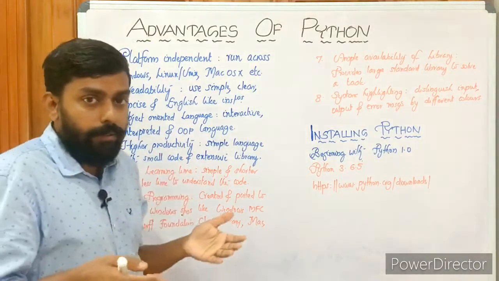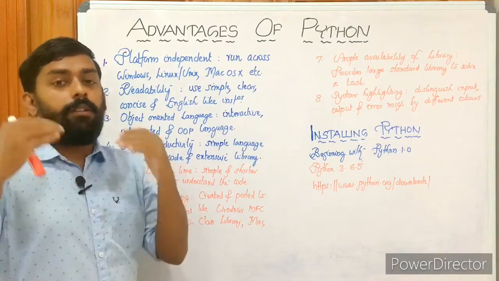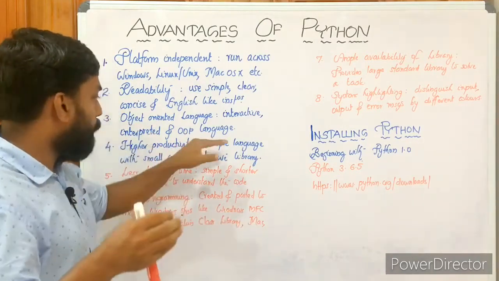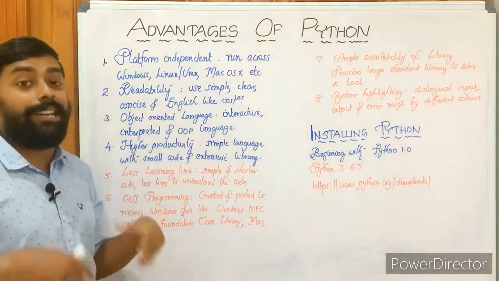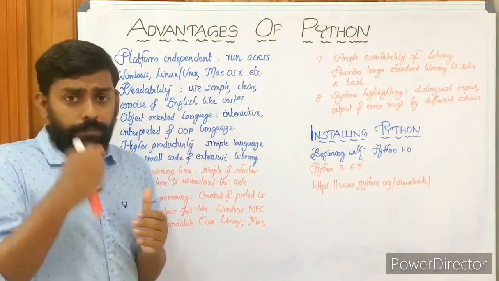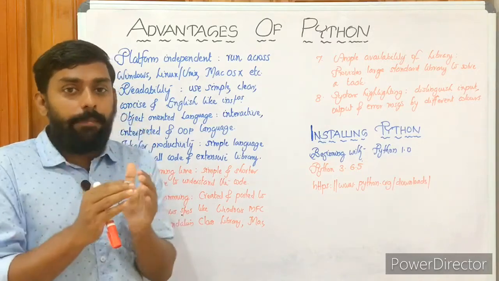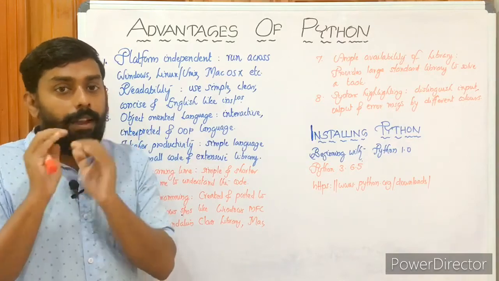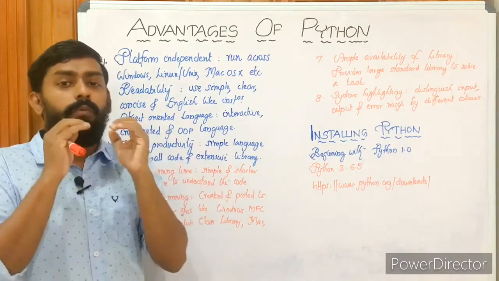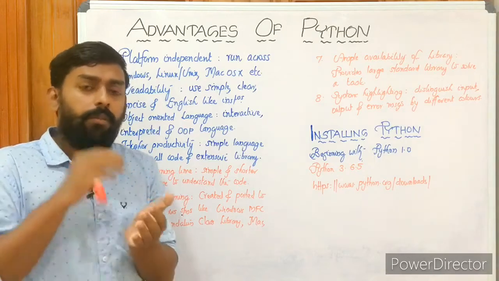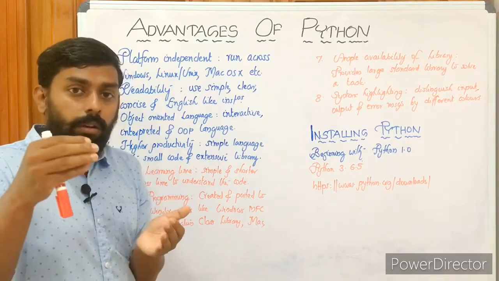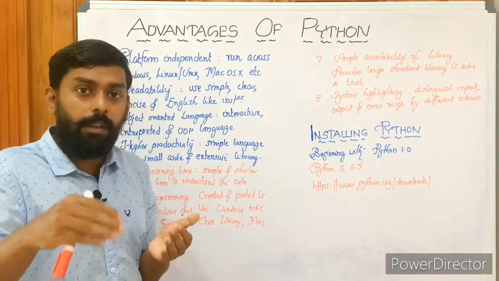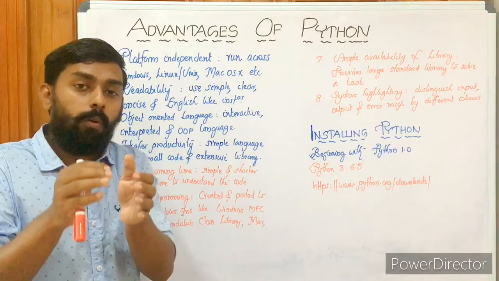Why does it offer higher productivity? Because the language itself is simple, so we can code it very easily. So it's flexible. Okay, simple language with small code and extensive library. Yes, as I've told you, a huge library is available with Python programming. Standard library support is with Python programming. So we have to code very little. We have to work on things very little, because most of the things are available. We are just making use of them for our purpose, for what we want to do.